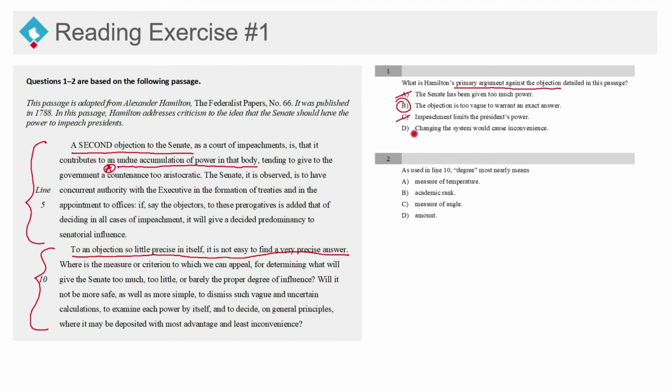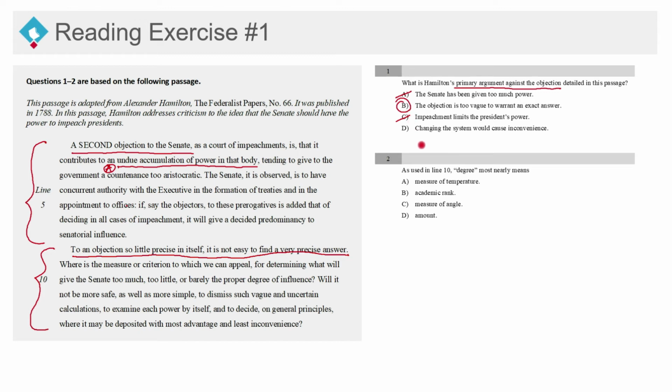In fact, if anything, the first paragraph actually tells you that it will give a decided predominancy to senatorial influence. Now, this is not Hamilton saying it. It's the objectors saying it. It's the objectors from the Senate that would be saying something like this. It's not Hamilton himself that's saying it. So C is just completely incorrect.